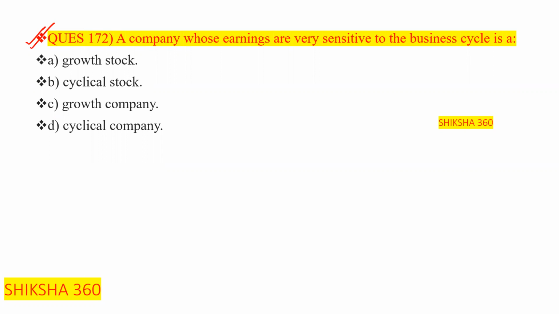The options are growth stock, cyclical stock, growth company, cyclical company. So we will give the answer option D, that is cyclical company. A cyclical company is a company whose earnings are very sensitive to the business cycle.